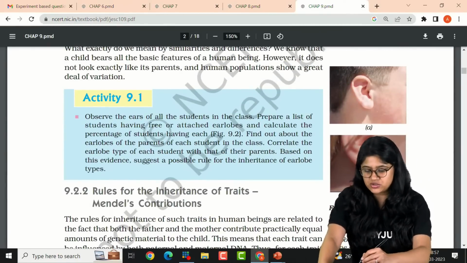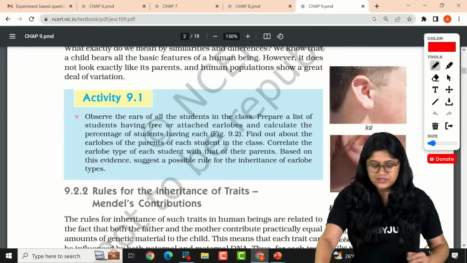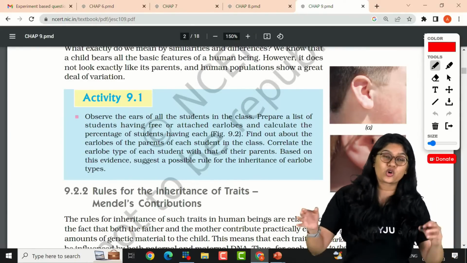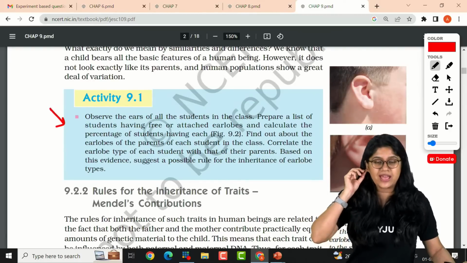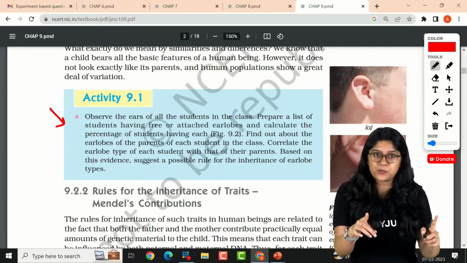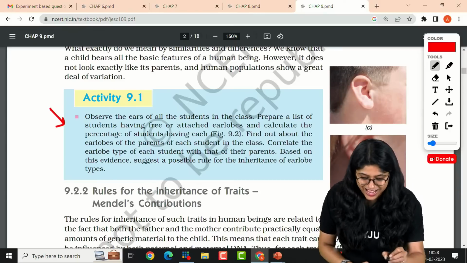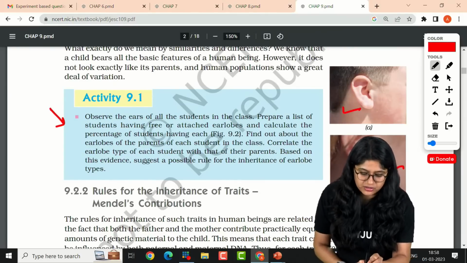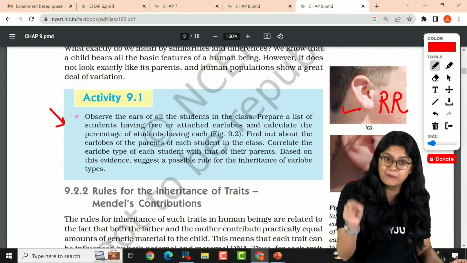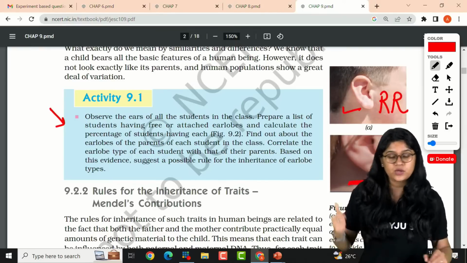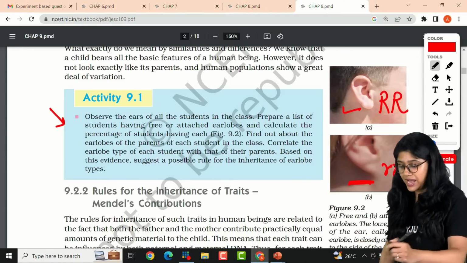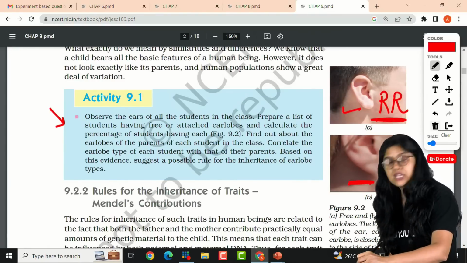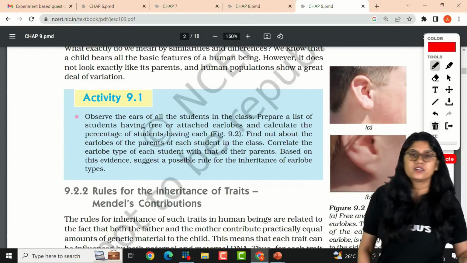Then there's one activity which is really a cute little activity that definitely we cannot do now, is that you roam around in your class. Look how many of your classmates have the earlobes attached and free earlobes. Yesterday we did a question, we know that attached earlobe, this is recessive. And over here, free earlobe are dominant. Remember this, the question can come based upon this. So, attached earlobes are recessive in nature, whereas the free earlobes are dominant.